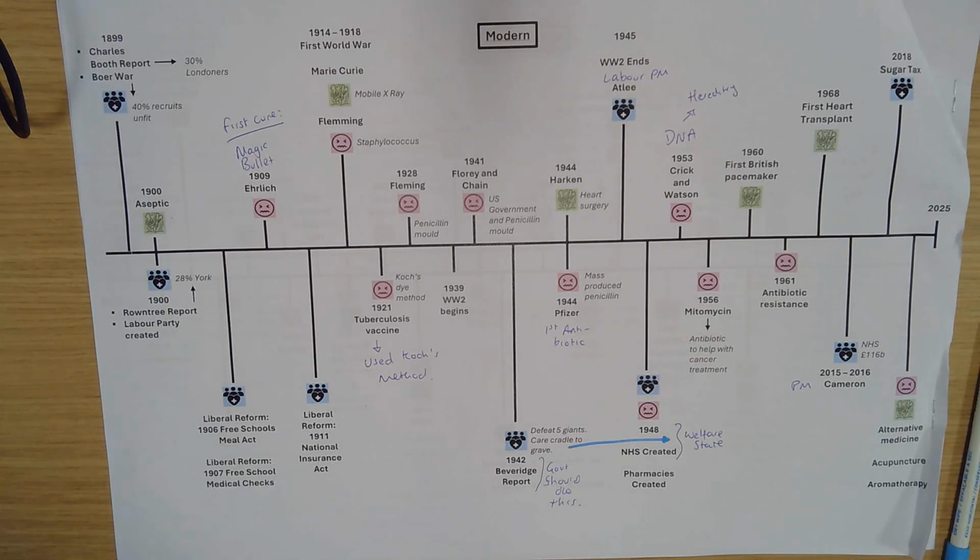So what I've given you there is a massive overview of the modern period. Again, like with the other screencasts, I have not gone into depth with these events. That is for you to do independently with your flashcards. So again, there's the overview, but you need to know about these events and you can use your flashcards to do that.